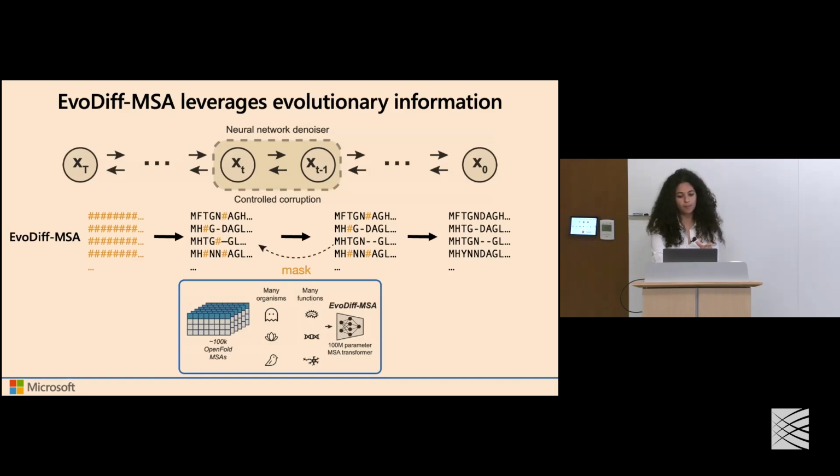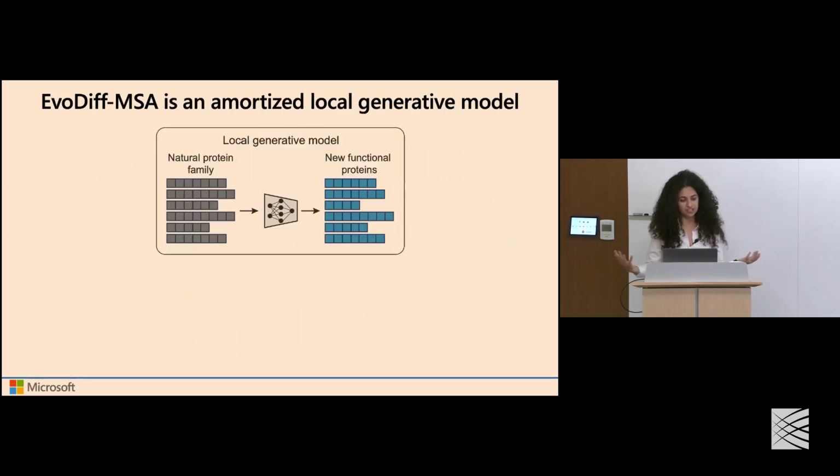What is so powerful about this approach is that this EvoDiff MSA, by leveraging this evolutionary scale information and this explicit information in these alignments, can function as an amortized local generative model. So to explain what I mean by this, if we want to generate sequences related to a protein family that we care about, the standard approach would be to take sequences from that family and train a bespoke generative model on that data and then ask it to generate new instances.